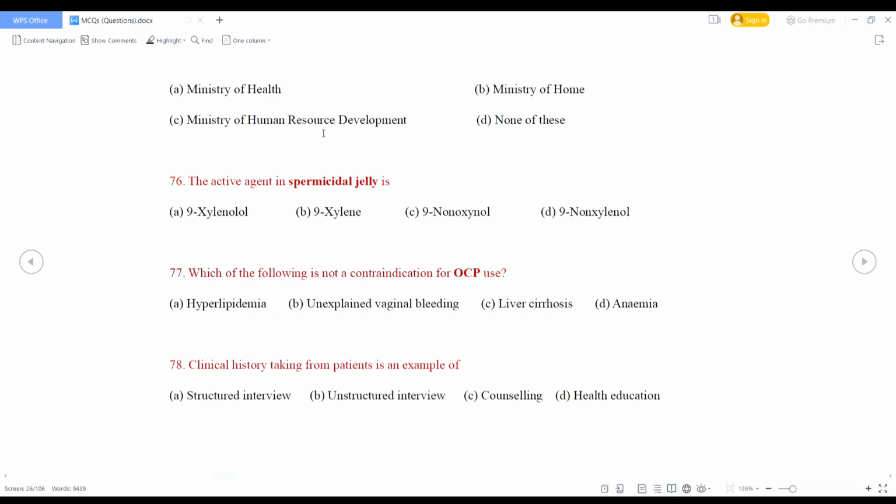Because clinical history taking from patients typically follows a structured approach where healthcare professionals ask specific questions or a pre-planned set of questions to gather relevant information about the patient's medical history, symptoms, and other pertinent details. So option A is the right answer.